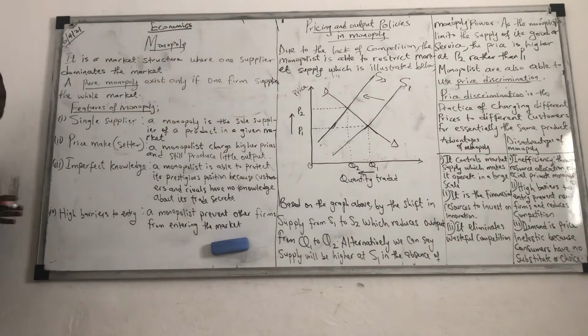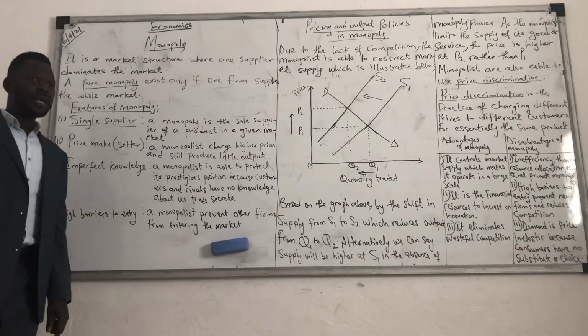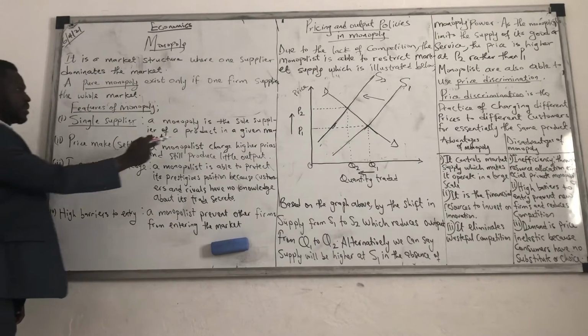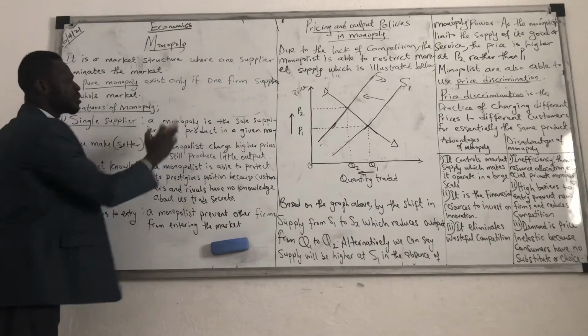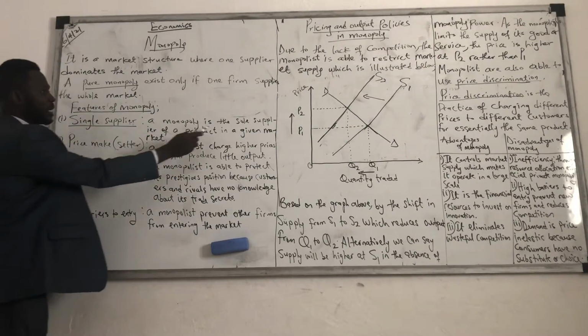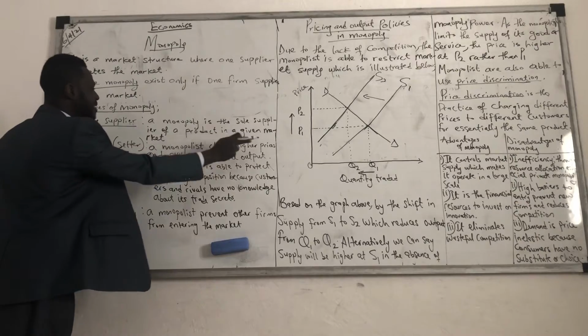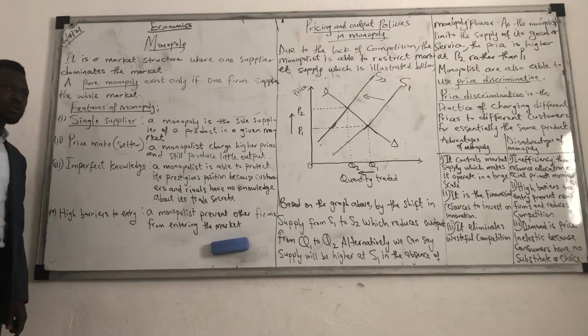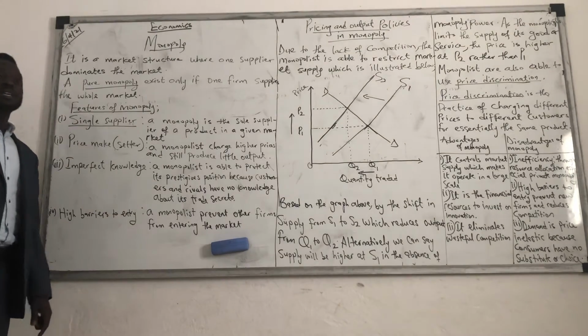So how do you know it's a monopoly? We're talking about the features of monopoly. The first one: single supplier. What's a single supplier? Single means one. That means you would know it's a monopoly if it is the only supplier of a good or a service. I said a monopoly is the sole supplier of a product in a given market. So the only supplier of a good or the only supplier of a service is a monopoly.